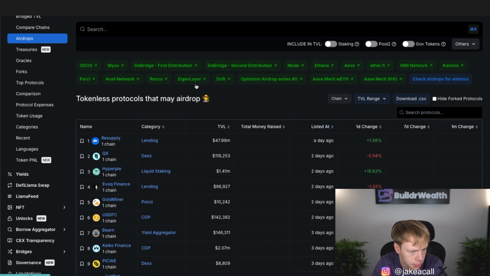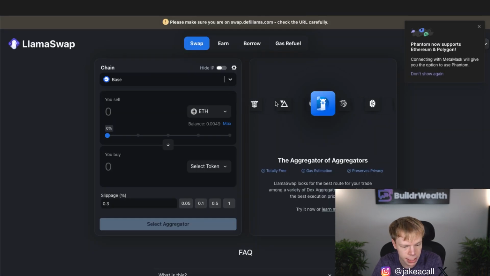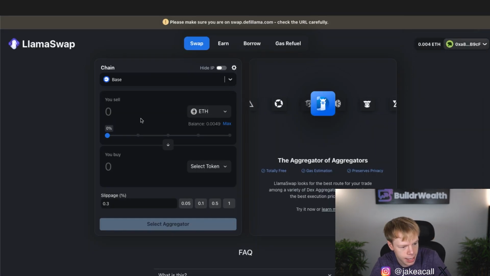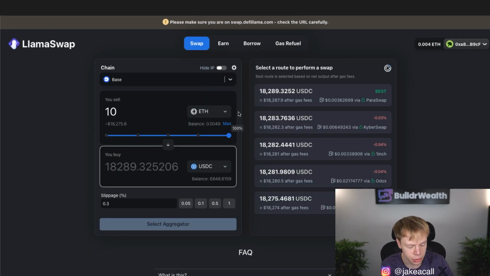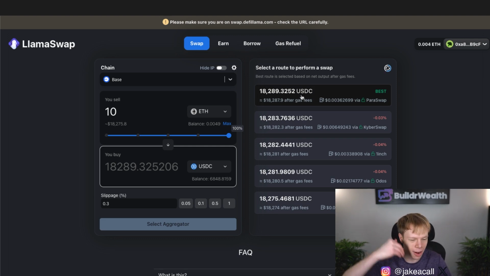They also have DeFi Llama swap right over here, and they will make sure you get the best outcome out of your trade. So if you say, hey, I've got 10 Ethereum I want to sell for some USDC, they're not going to analyze a bunch of individual decentralized exchanges. They're going to analyze the aggregators that analyze a bunch of individual decentralized exchanges. So it's going to make sure that they get the best route by analyzing aggregators. They call themselves the aggregator of the aggregators.